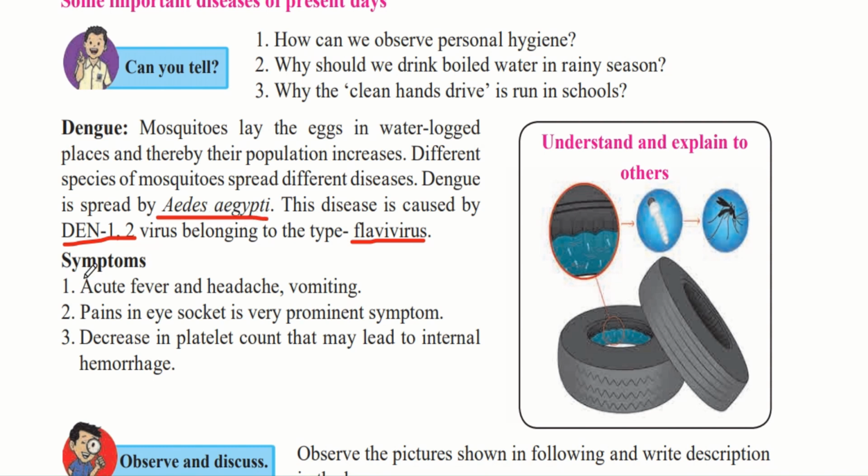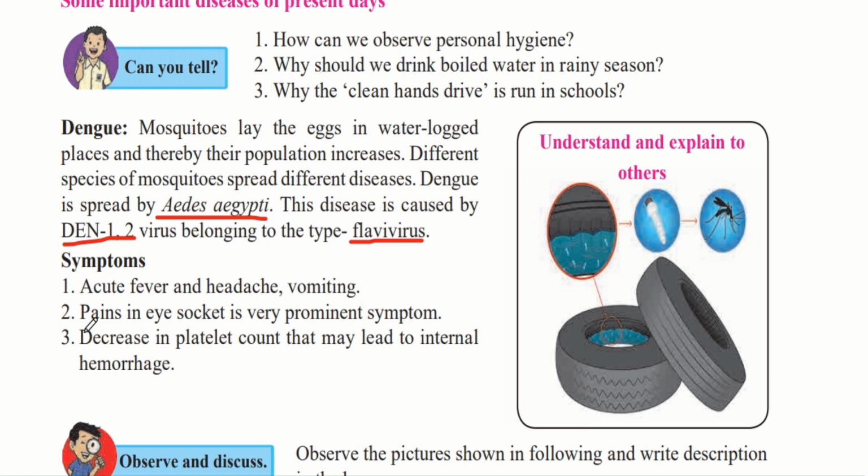The symptoms of this disease are acute fever and headache, also vomiting. So acute fever, that is sudden onset of fever which is for a short amount of time. And pain in the eye socket is a very prominent symptom. This symptom is not commonly seen with other diseases, but if it is present in a patient, then we should suspect that the patient has dengue. And that symptom is pain in the eye socket.